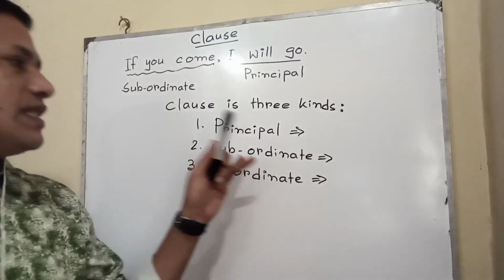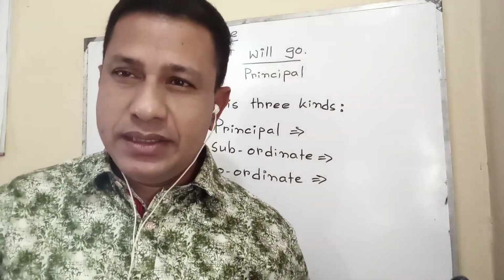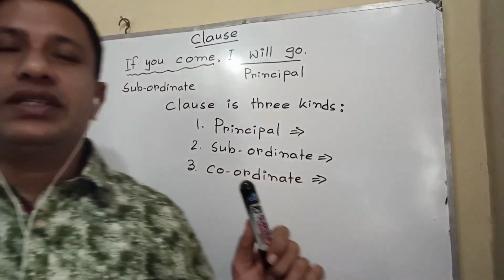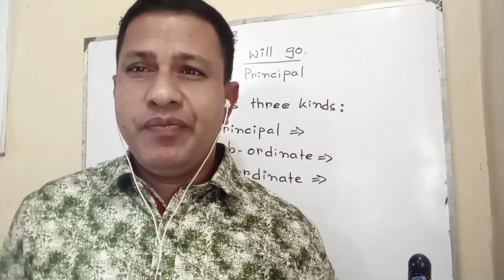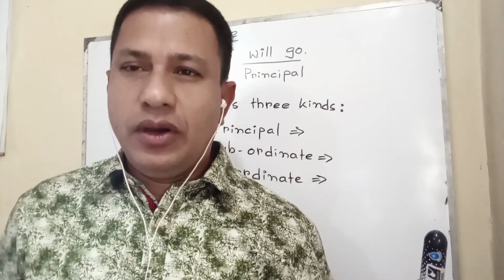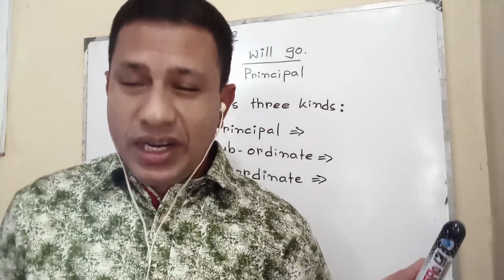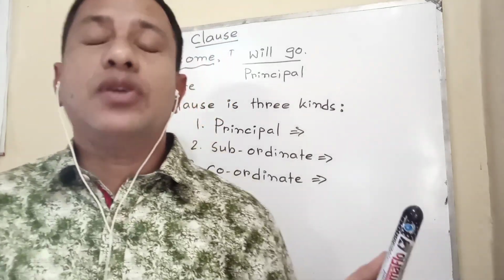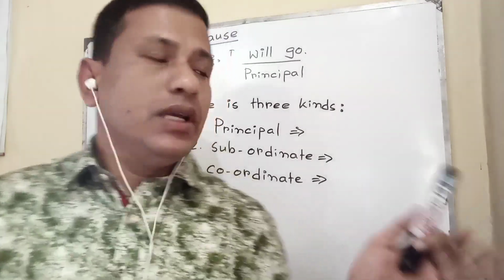In this way, a subordinate clause is found always in a complex sentence. If I ask what is simple, complex, compound? Simple sentence: the sentence that contains one clause. What is a simple sentence? The sentence which has only one clause is called a simple sentence or main clause.